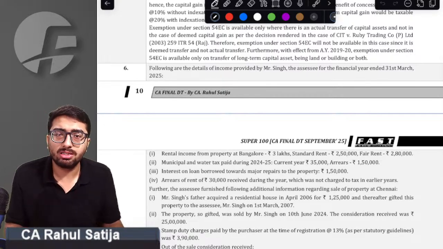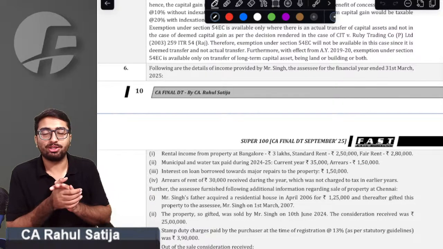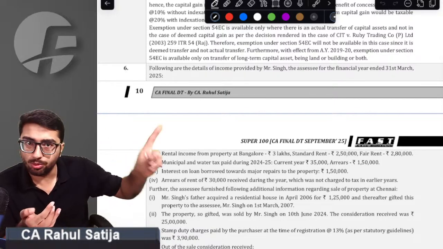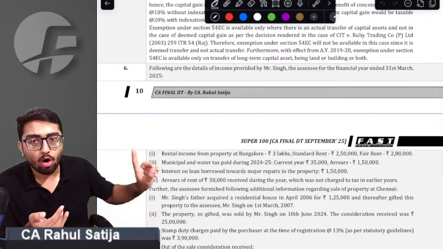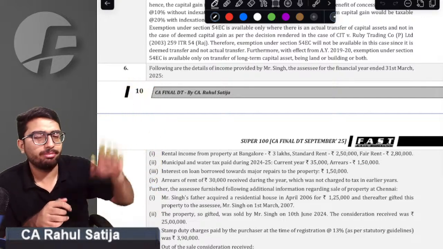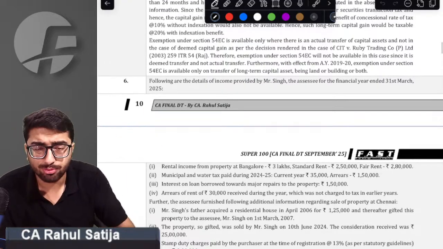Those Super 100 questions must be practiced before going to the exam. Happy Raksha Bandhan. Okay, good morning. So I will be taking those Super 100 questions in this batch only. Of that PDF, I am starting with question number 6, because the previous questions we'll be able to solve later on. Just have a focus with me.